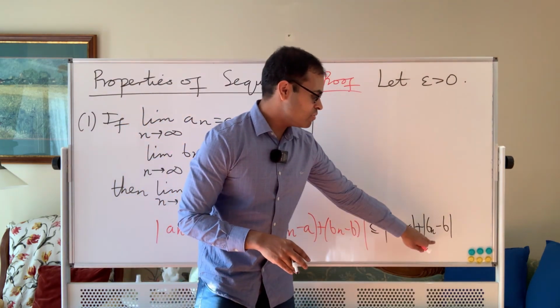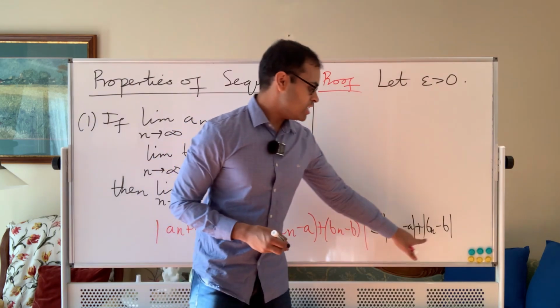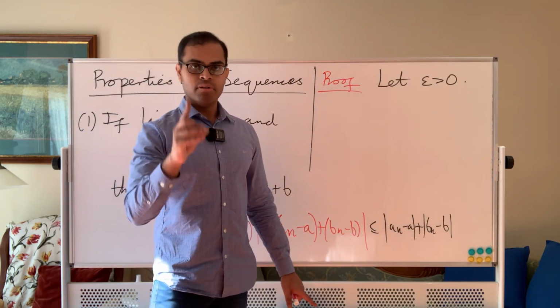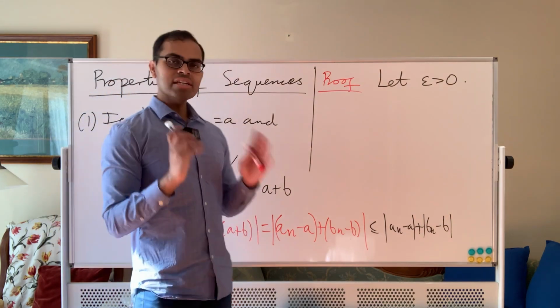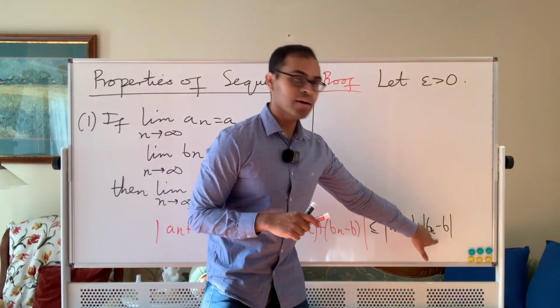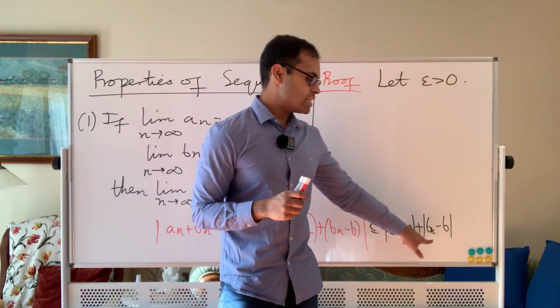But here we have the absolute value of an minus a plus the absolute value of bn minus b, and we know that we can make each of these terms small, so therefore we can make this small. Now here's the next step. Before we proceed with the proof, what does small mean? We want it to be less than epsilon. So we want these two terms to add up to something less than epsilon. So what do we have to do to make it less than epsilon?